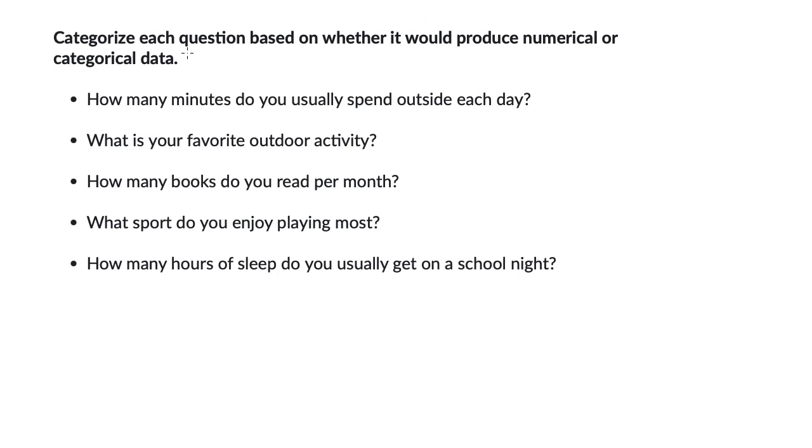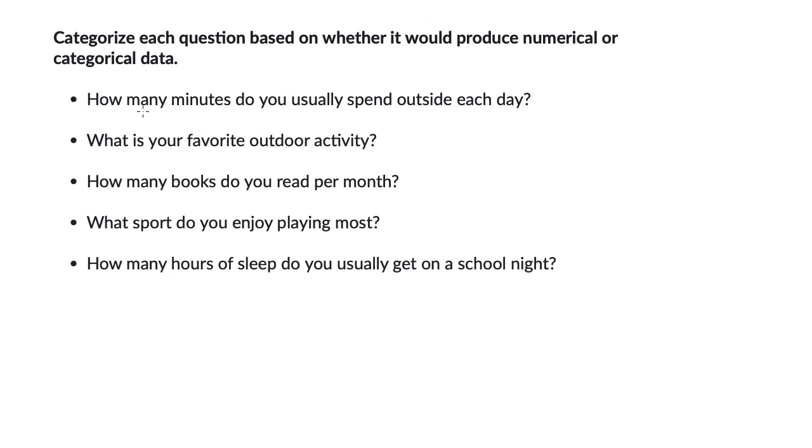We're asked to categorize each question based on whether it would produce numerical or categorical data. And pause this video, have a go at that. And just as a reminder, numerical data, that's things that can be measured with numbers or ordered with numbers, while categorical data, that's different categories or labels or groups. So pause this video, have a go at it.